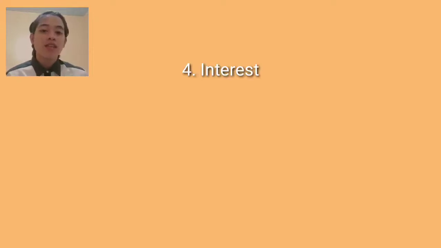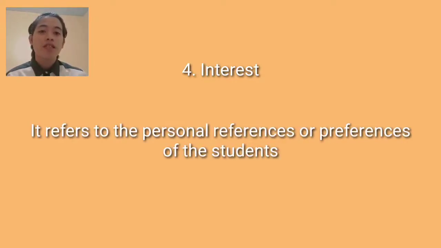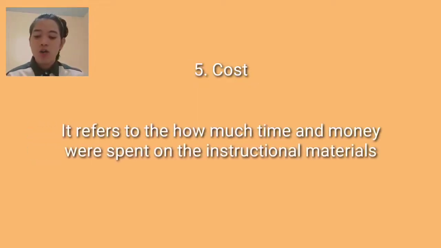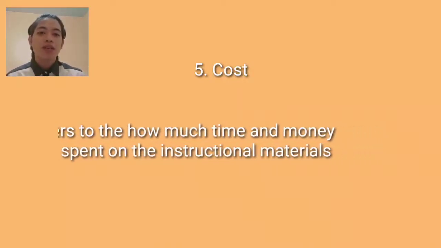Fourth is the interest. It refers to the personal references or preferences of the students. Fifth is the cost. It refers to how much time and money were spent on the instructional materials.